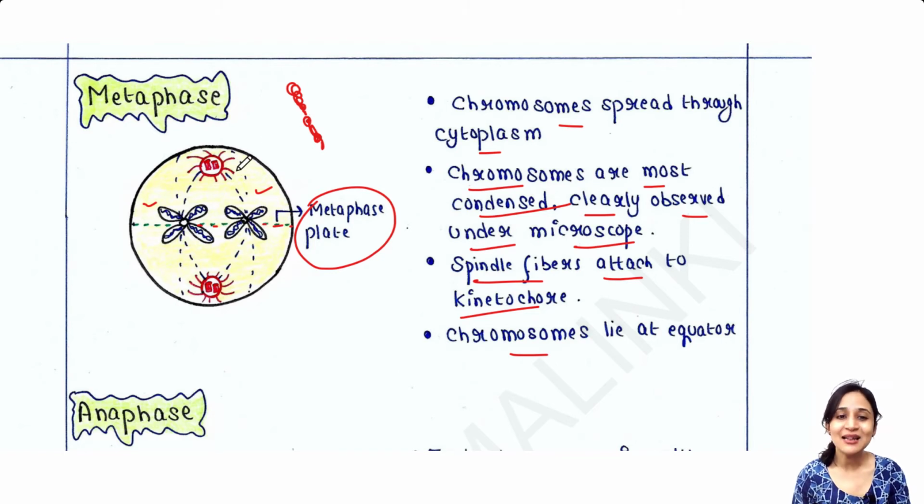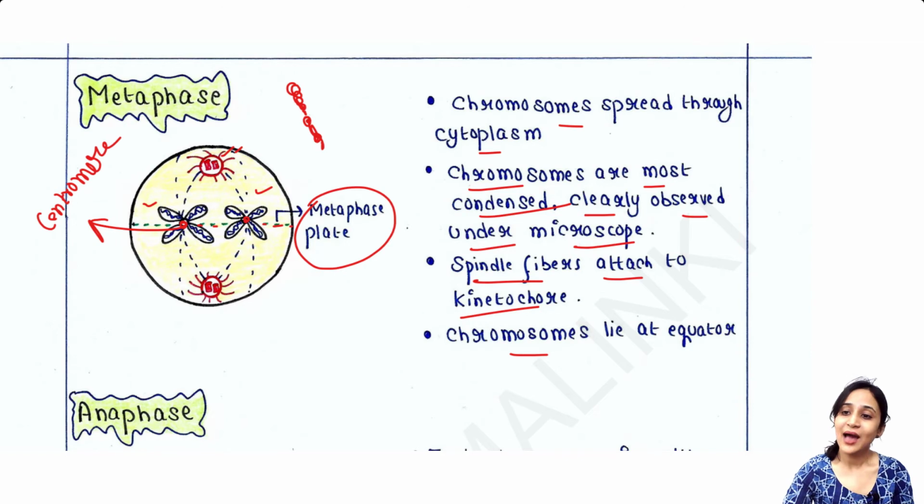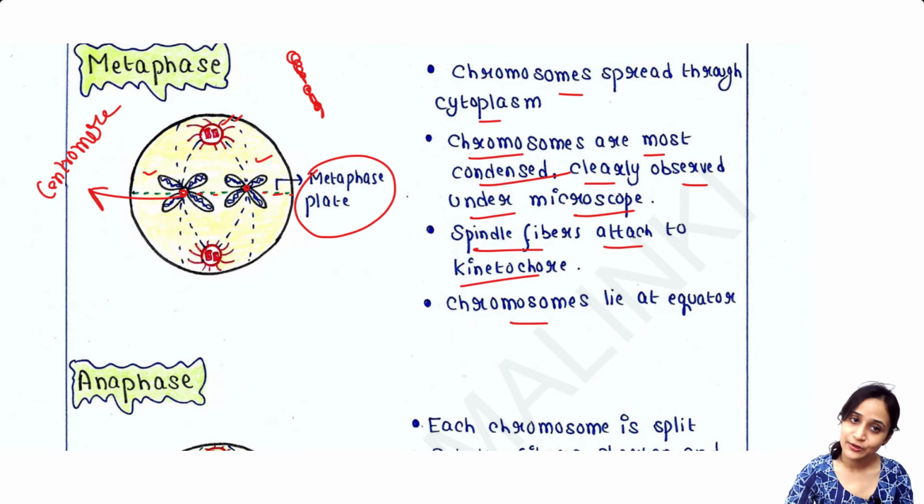And you can see that spindle fibers which are coming from the centrosome attach to the kinetochore. So what is kinetochore? Kinetochore is actually a structure that is found in the centromere. In the centromere, it has a particular region where some proteins are there. That part is called kinetochore, and in the kinetochore, the spindle fibers attach. So kinetochore is basically in the centromere. So now spindle fibers attach to the centromere.